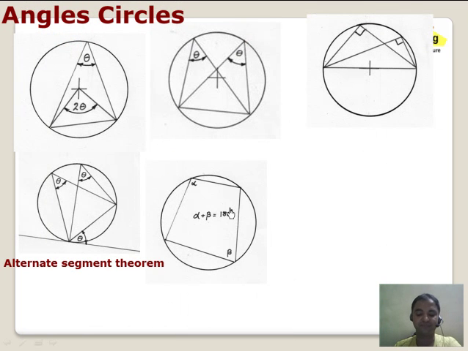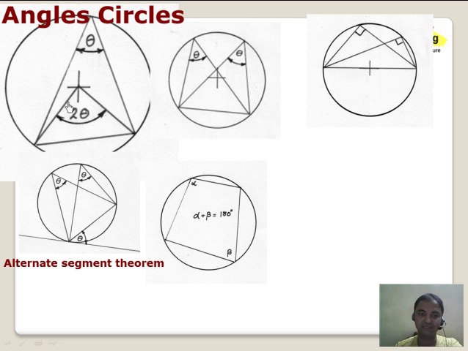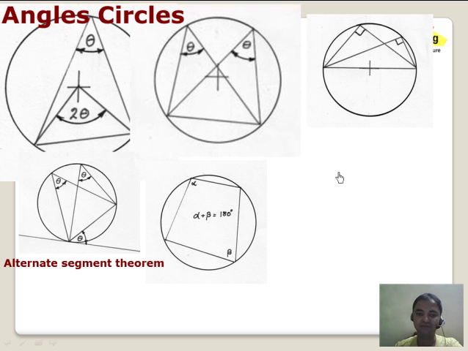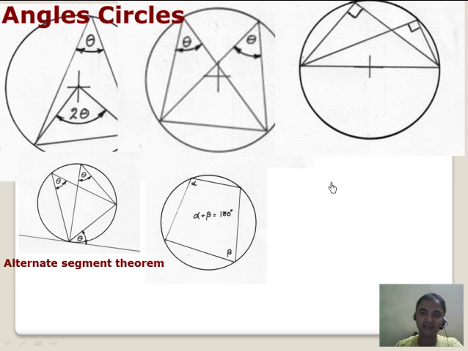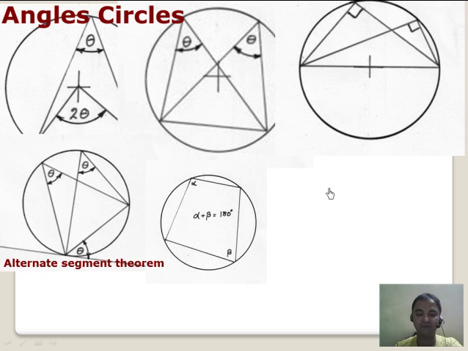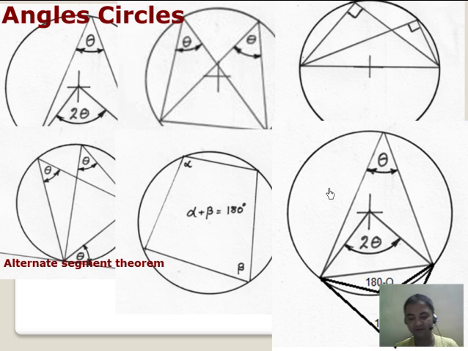Moving on to all the angles of a circle. So we have, if this is 2 theta, this has to be theta. All these theorems you've already seen. I just want you to pause now and go through your books, go through all the formulas and all the theorems which are there in the books, because they are going to save you a lot of time.